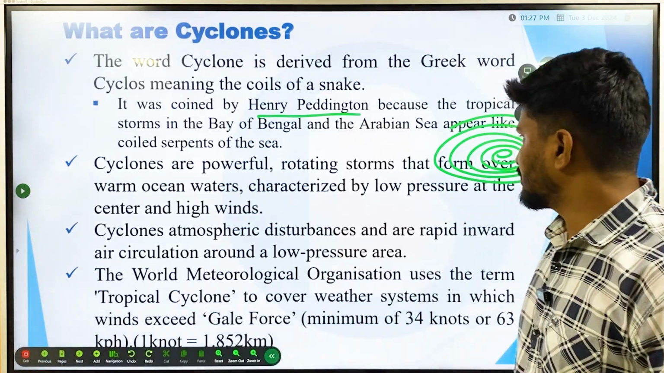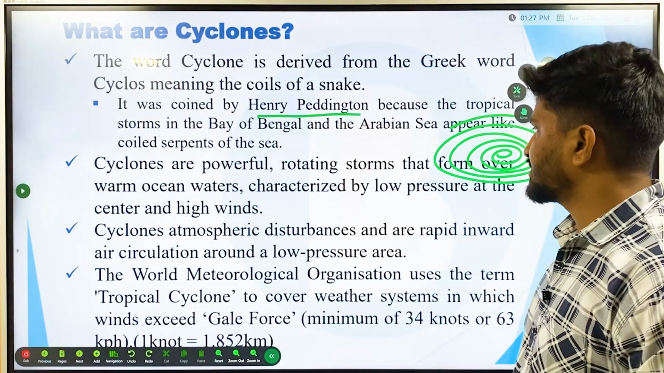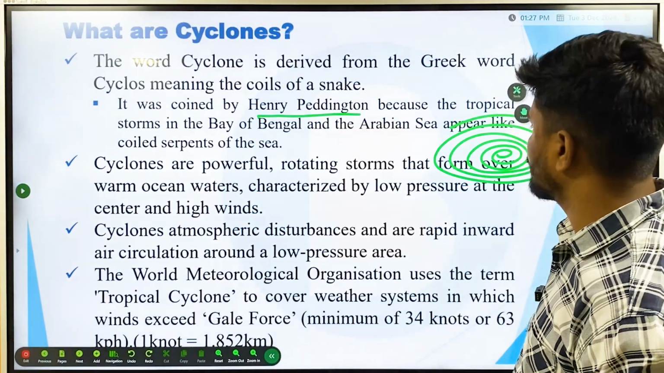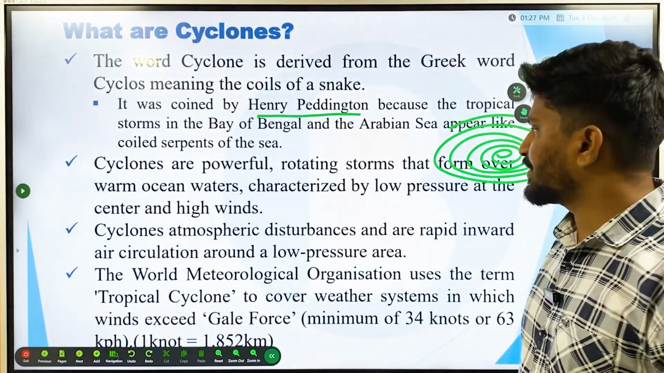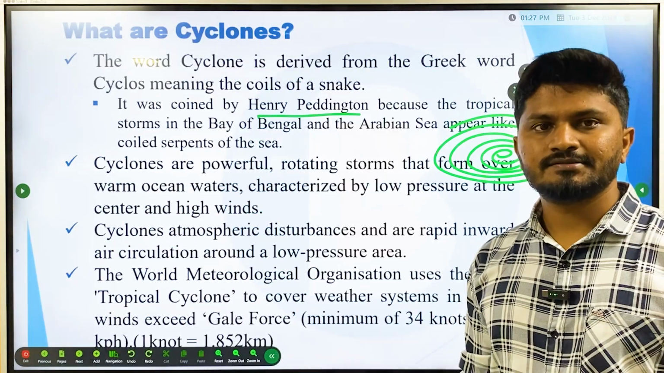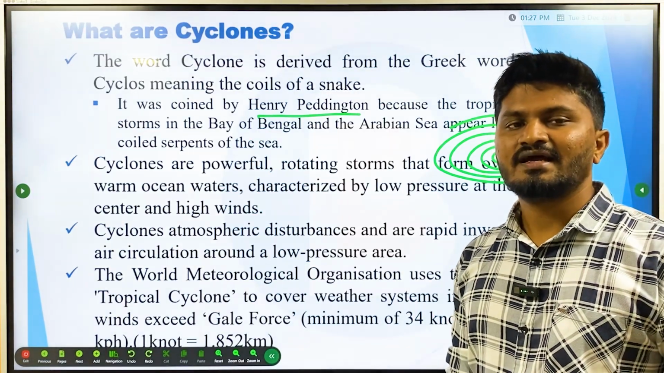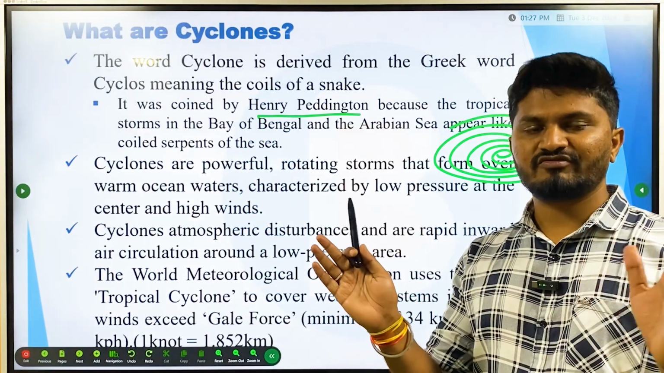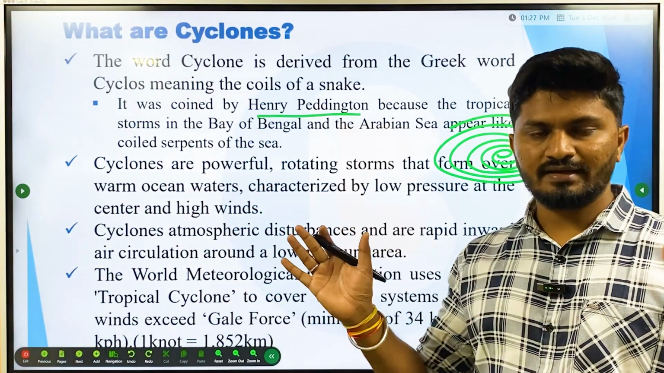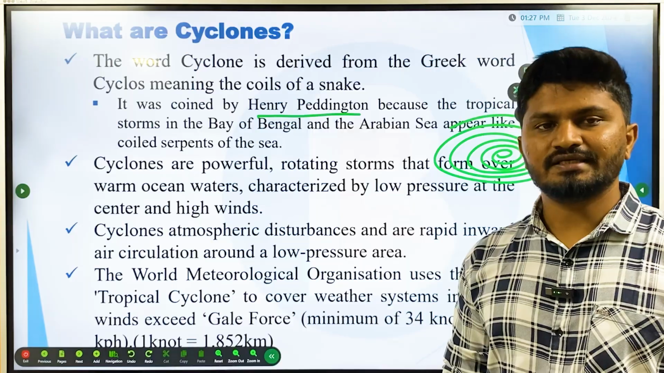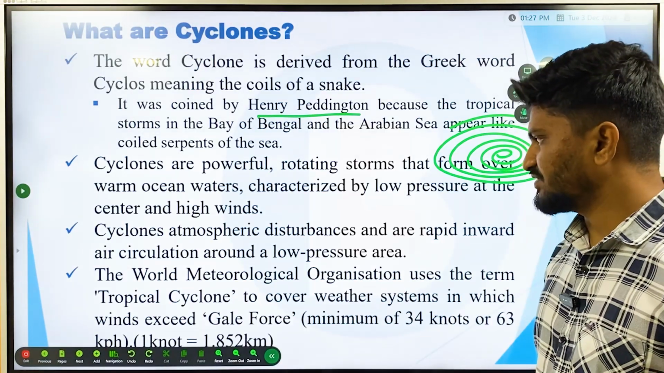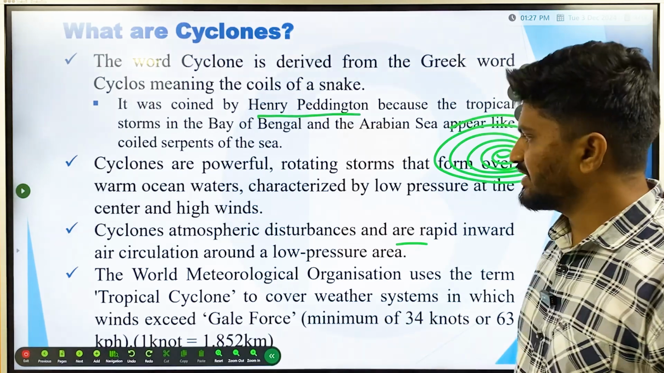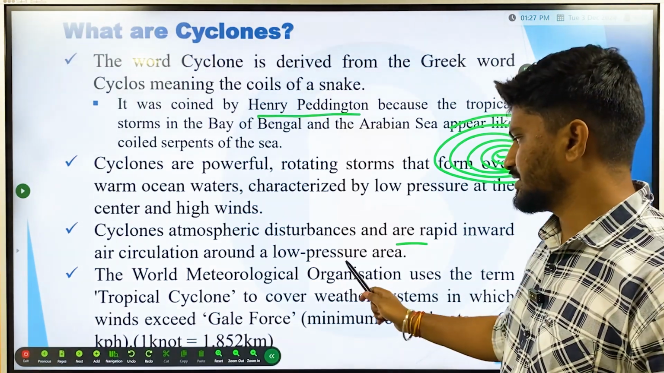cyclones. Cyclones are powerful rotating storms that form over warm ocean waters. This is very important: warm ocean waters. They are characterized by low pressure at the center and high winds. As we move from the center away towards the eye wall and the trailing winds, the velocity goes on decreasing. Cyclones are considered atmospheric disturbances, with rapid inward air circulation around a low pressure area.